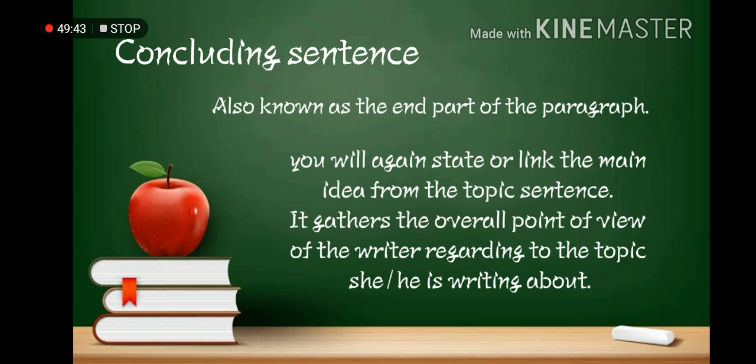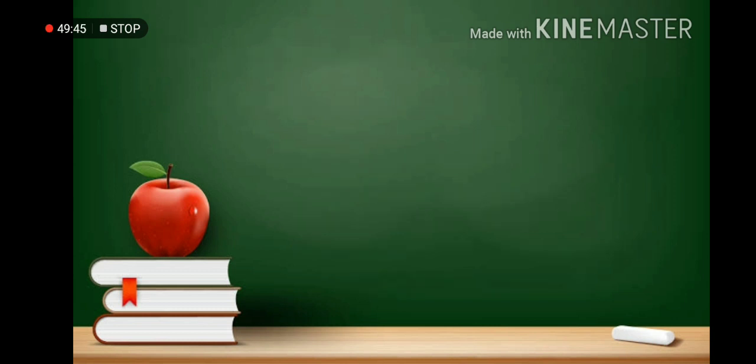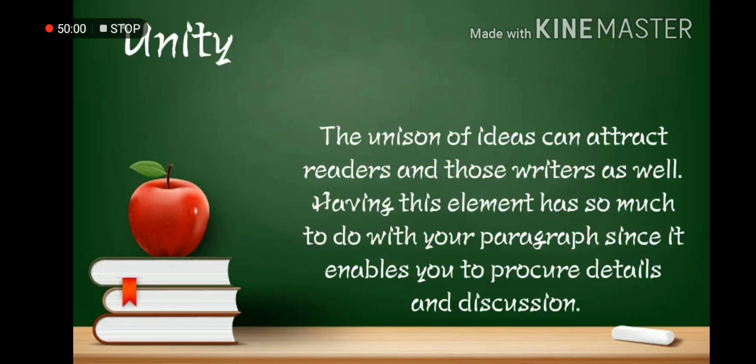So there are 4 elements in order for you to have a powerful and content-wise paragraph. First element is unity. It is the unison of ideas that can attract readers and writers as well.